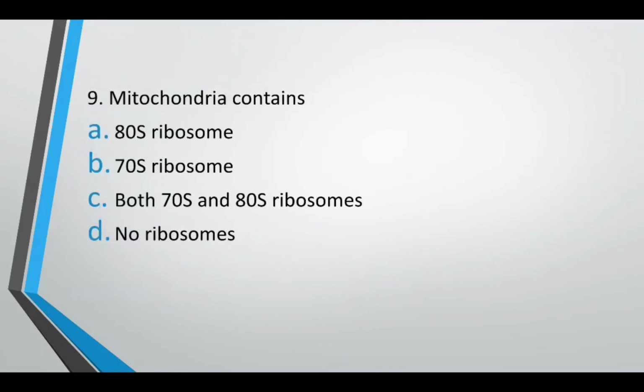Mitochondria contains 80S ribosomes, 70S ribosomes, both 80S and 70S ribosomes, no ribosomes. Mitochondria contains. The correct answer is option B. It contains 70S ribosomes.